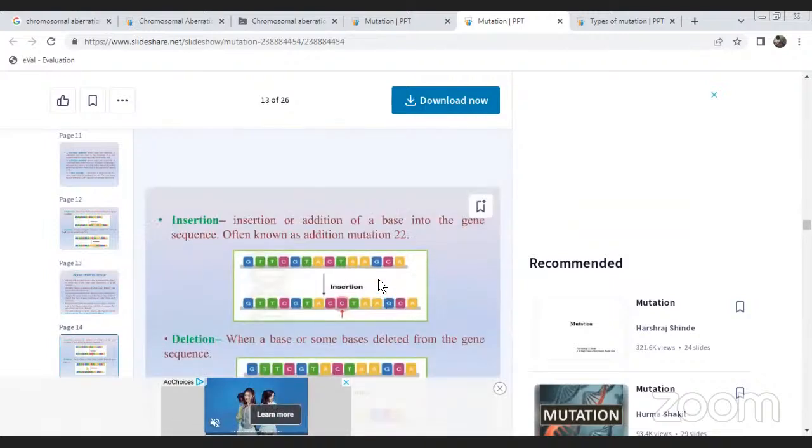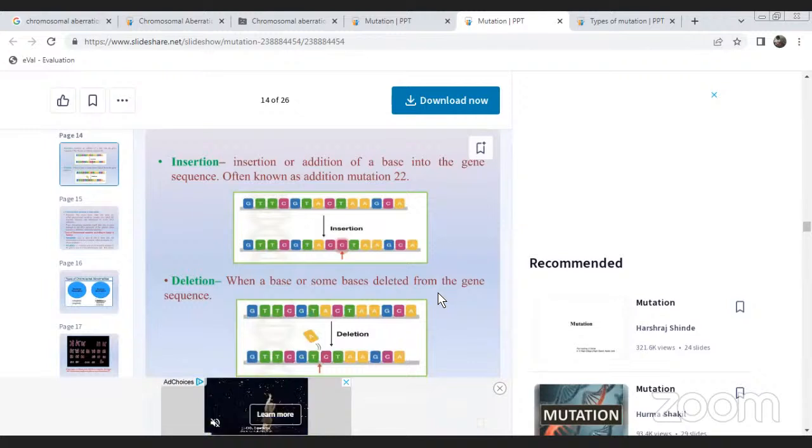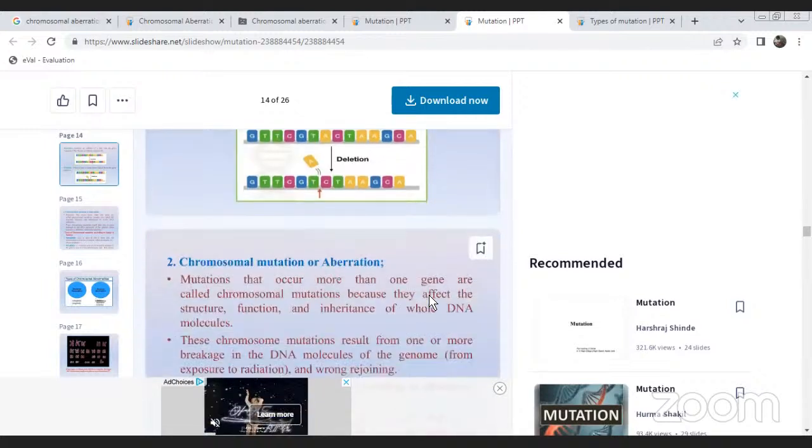Next, inversion, insertion: addition of a base into the gene sequence, often called an addition mutation. Deletion: deleting some base pairs, deleting gene sequences.